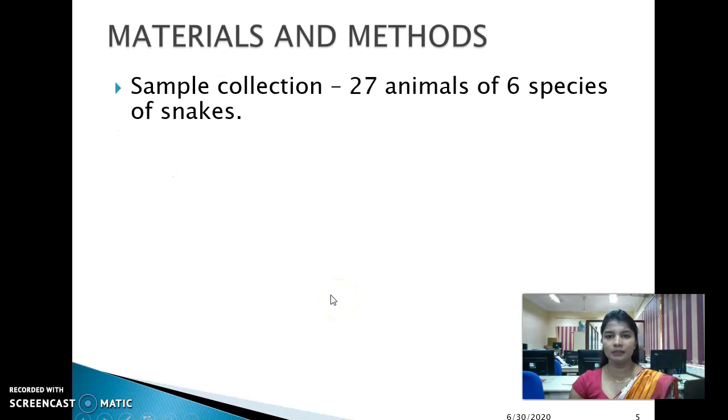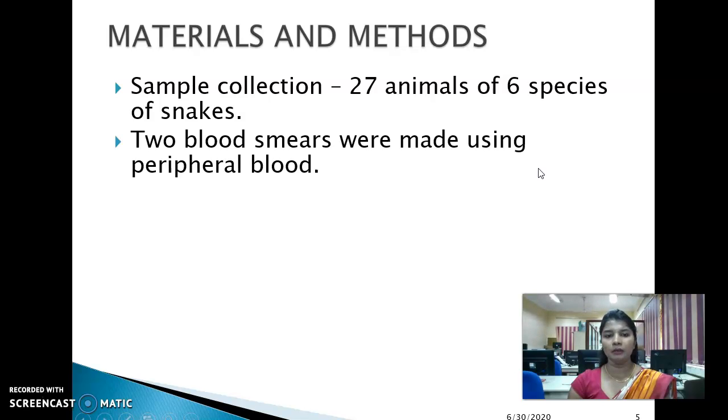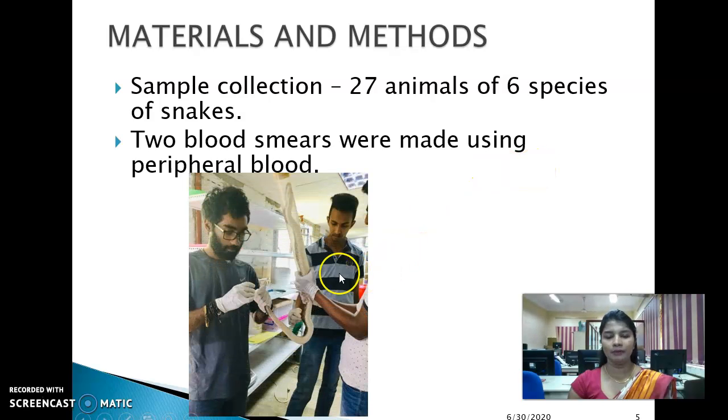Materials and methods used for my study: sample collection was done in the Peradeniya area. 27 animals of 6 species were used. The 6 species are cobra, Russell's viper, hump-nosed viper, green pit viper, python and one other. 2 blood smears were made using peripheral blood.